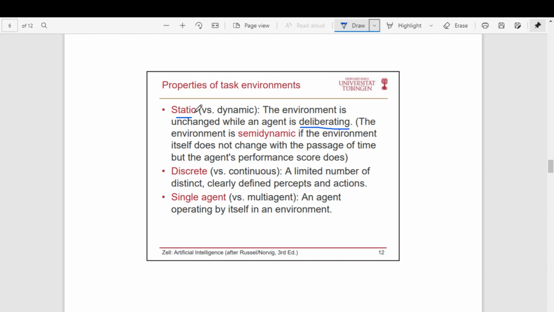Whereas in a dynamic environment, when the agent is deliberating, the environment can also change. For example, autonomous driving is an example of a dynamic environment. Depending on the current traffic situation, the agent may decide, instead of taking the left route, I'll take this particular route so that it will be traffic free. But when the agent is making the decision, during that time also, the environment is going to change.